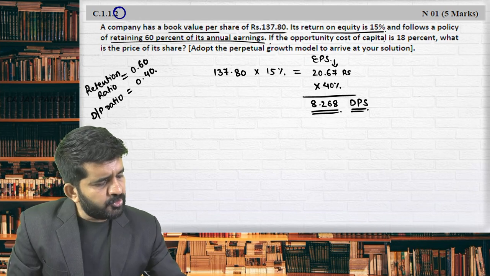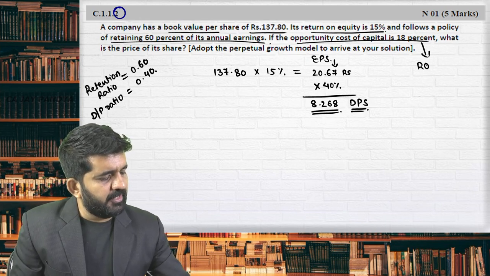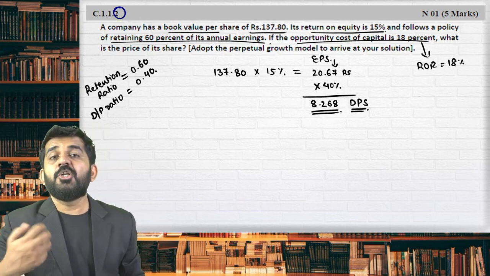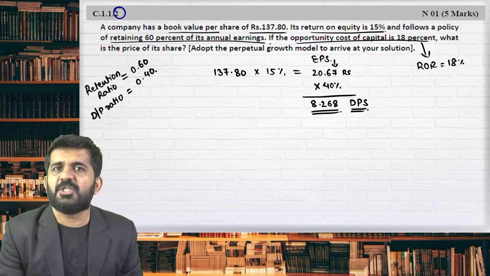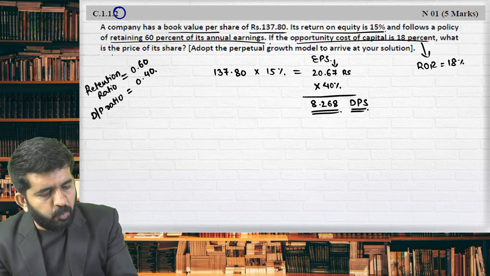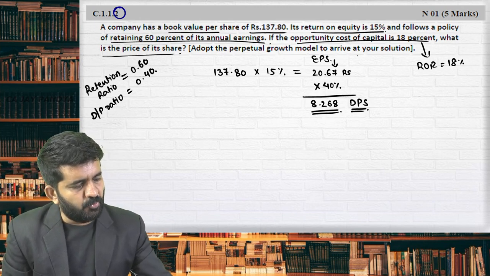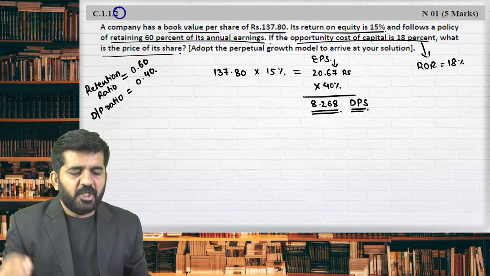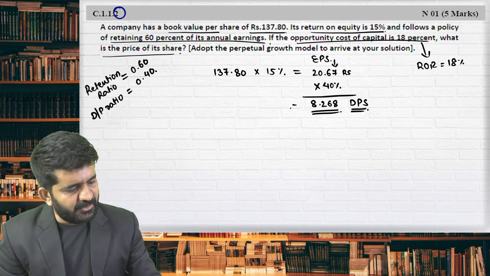If the opportunity cost of capital, this is the same as your required rate of return, is 18%. From other sources I can earn 18%. Then for investing in these shares, minimum what I'll require is 18%. What is the price of its shares? Adopt the perpetual growth model to arrive at your solution. Is it alright? Now the question arises is whether this is D0 or D1.